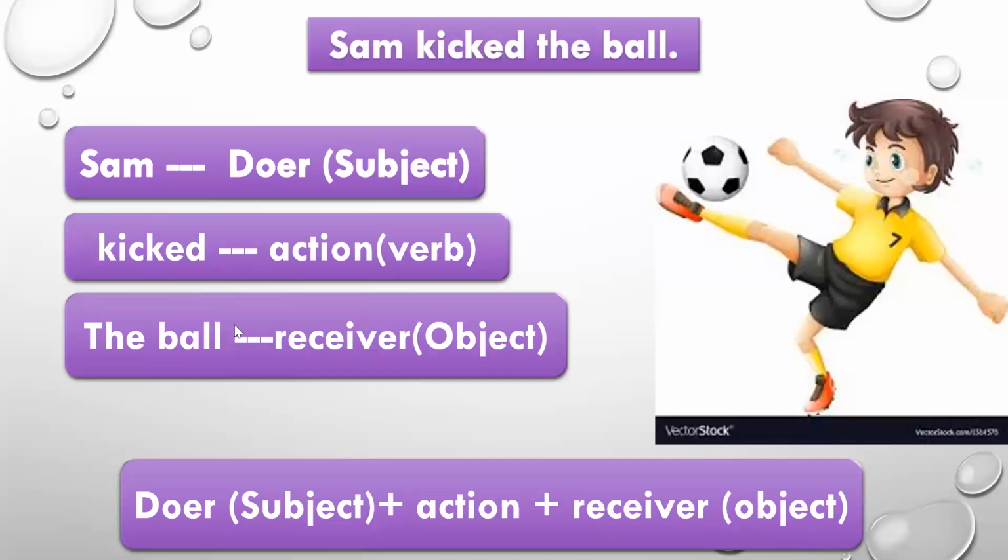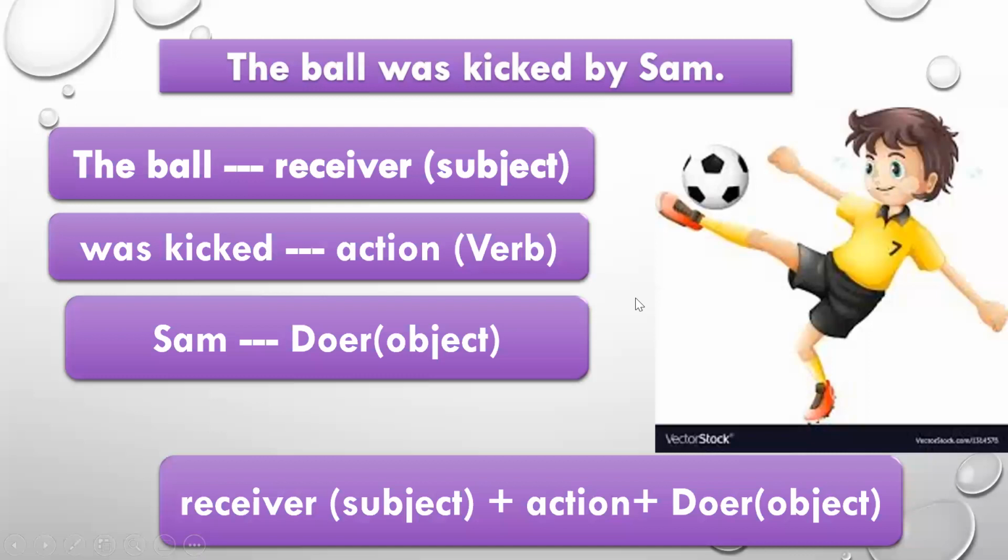The receiver of the action here is the ball. So the structure of Sam kicked the ball is doer plus action plus receiver, or subject plus action plus object, or subject plus verb plus object. So this is a simple sentence in which the subject of the sentence is also the doer of the action. Please keep this in mind.